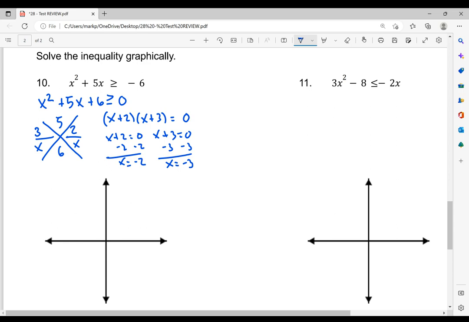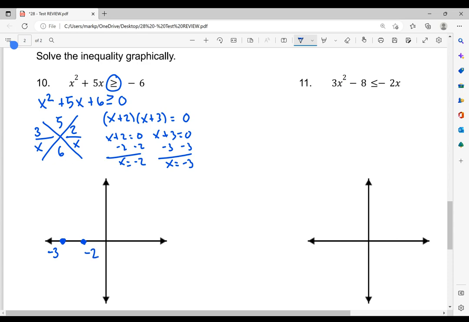All right, and I'm going to graph these as best that I can. So now, before I graph them, first I see that they're equal to. If you look at the equal sign or the bar, they're equal barred. So that means they should be closed circles. So at negative 3, I'm going to put a closed circle. And at negative 2, I'll put a closed circle. And it's just a rough sketch, so that's why I just put those there. All right, so I'll label this one negative 3 and this one negative 2.